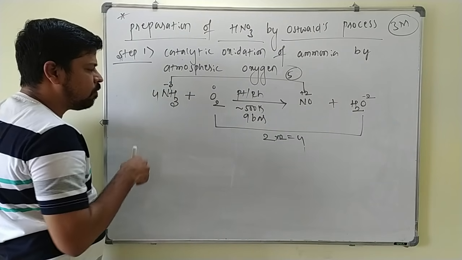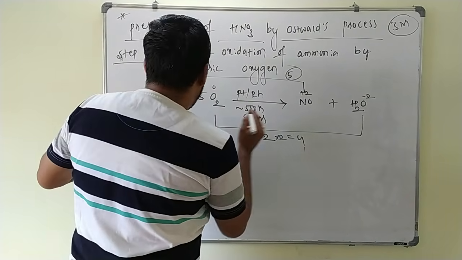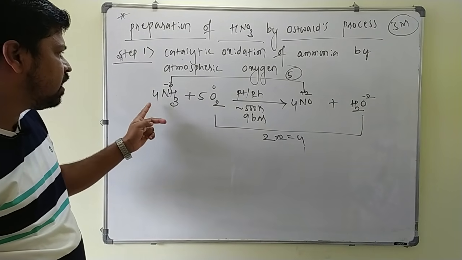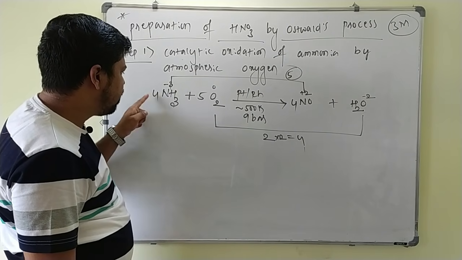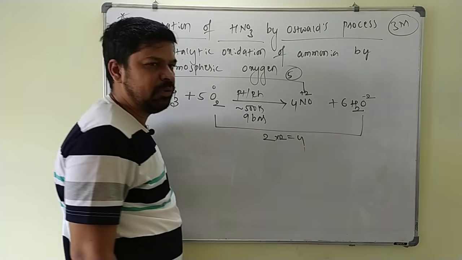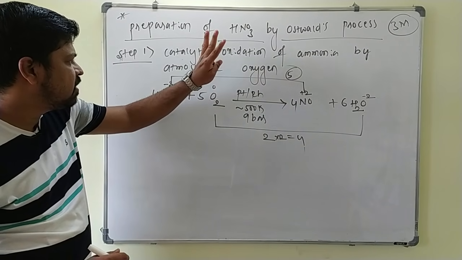So 4 moles of ammonia combine with 5 moles of oxygen, giving 4 nitrogen, which means you write 4 NO. The remaining is the water molecule. How many hydrogens are there? 12 hydrogens, so automatically they will form 6 water molecules. Now everything is balanced. Writing this equation is very, very important. This is the first step.